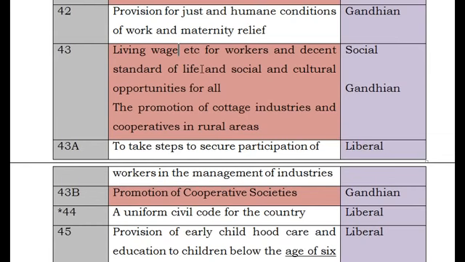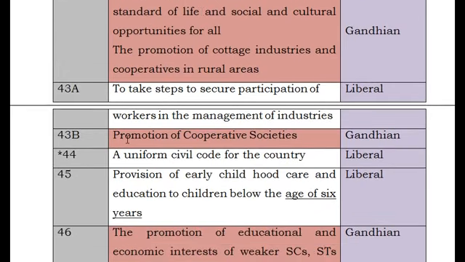And Article 43 also talks about the promotion of cottage industries and cooperatives in rural areas. 43A and 43B are very important because these are constitutional amendments. So these were included under the Amendment Acts. What are the Amendment Acts? We will see now. 43A says that the government should take steps to secure participation of workers in the management of industries.